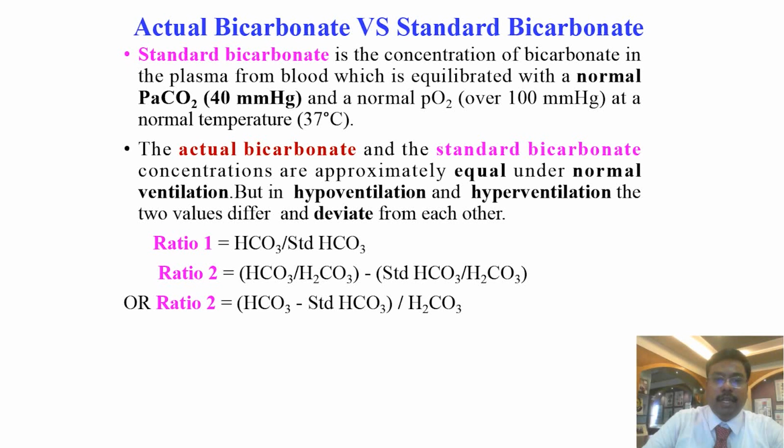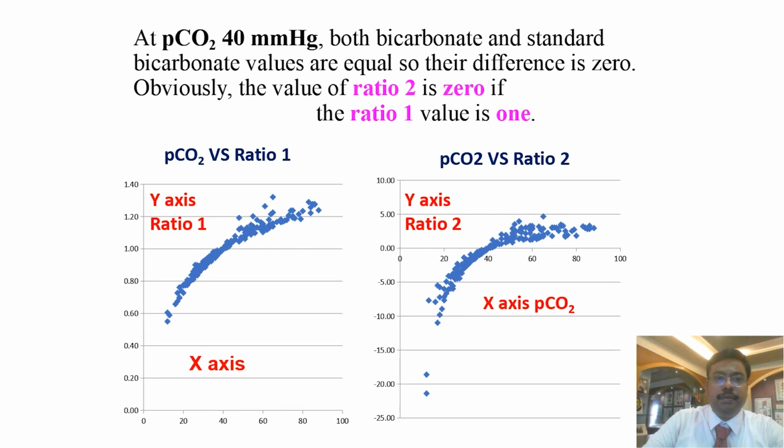Ratio 1 is equal to the ratio between bicarbonate and standard bicarbonate, and ratio 2 is equal to bicarbonate minus standard bicarbonate divided by carbonic acid. So two graphs are plotted. In the first graph, on the x-axis, PCO2 is taken, and on the y-axis ratio 1 is taken, the ratio between bicarbonate and standard bicarbonate. In the second graph, on the y-axis, ratio 2 is taken. At PCO2 of 40 mm of mercury, both bicarbonate and standard bicarbonate values are equal. So the difference is 0. The ratio 2 is 0. Similarly, the ratio 1 value is 1 at PCO2 of 40.